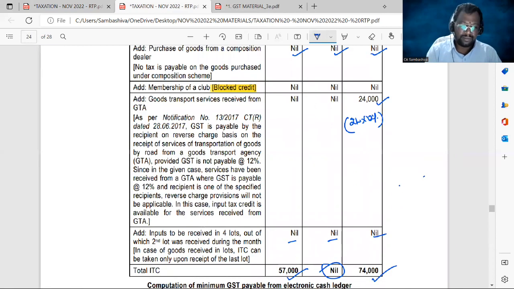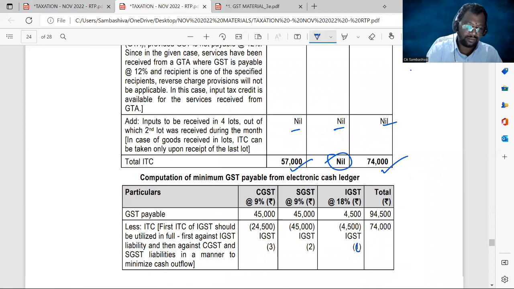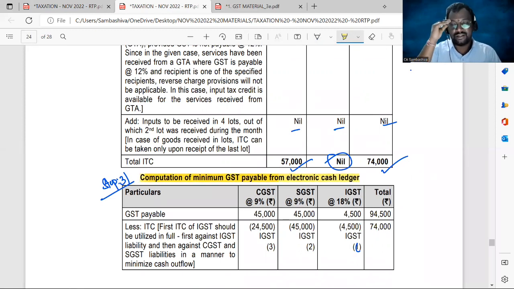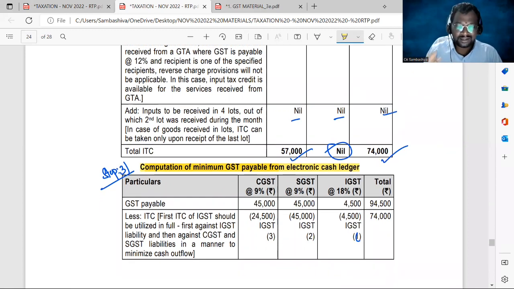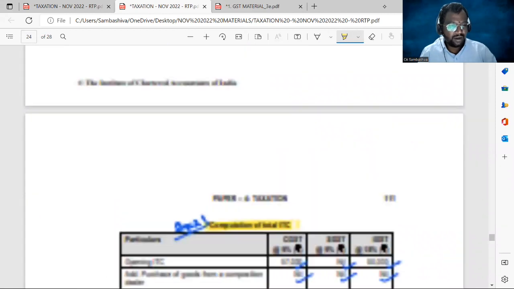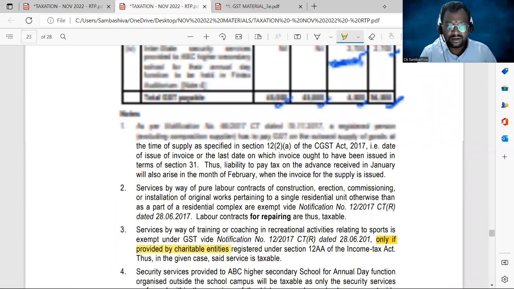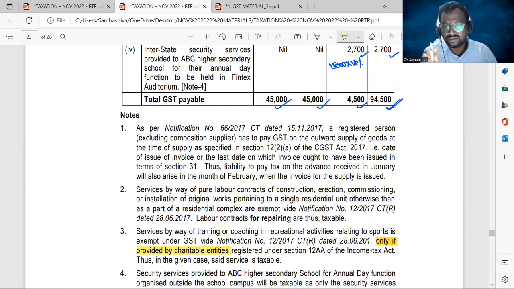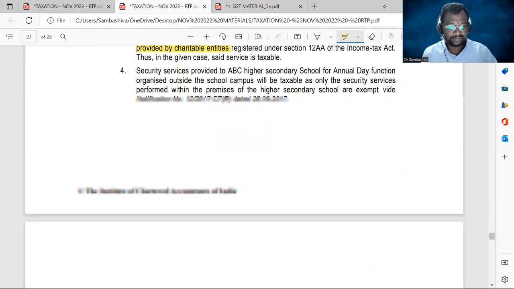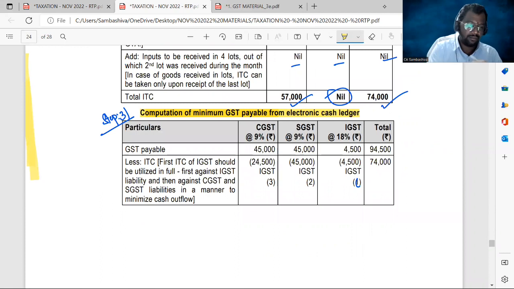Next, step number 3. Computation of the minimum GST payable from the electronic cash ledger. Minimum GST payable. Now, first take the output tax liability. What is the output tax liability? 45,000, 45,000, 4,500. Output tax liability.